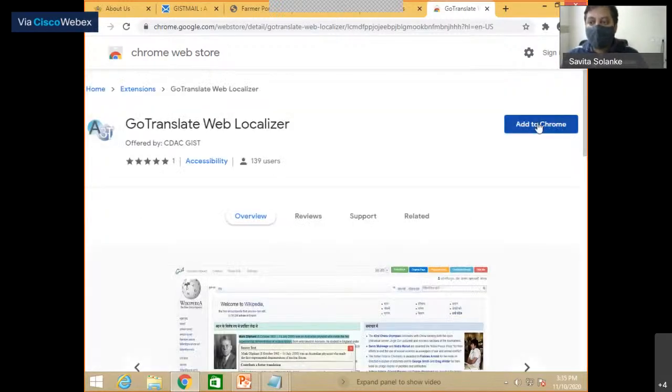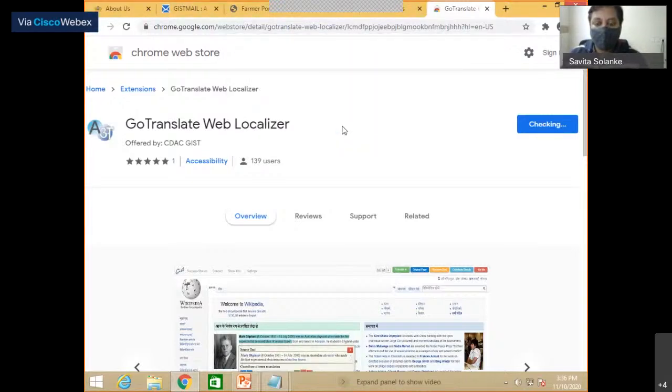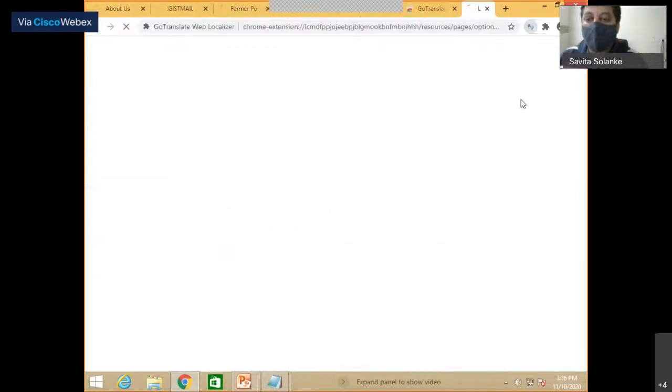All you need to do is click on the add to Chrome and allow the add extension. And install this.